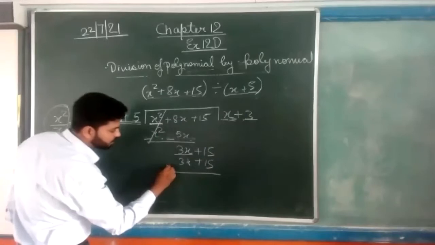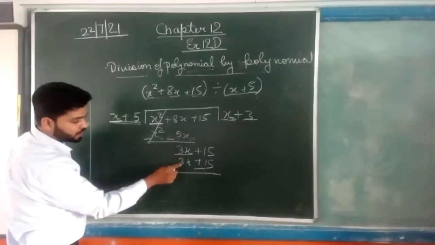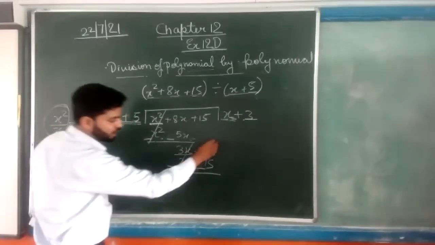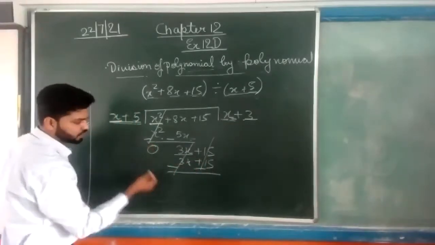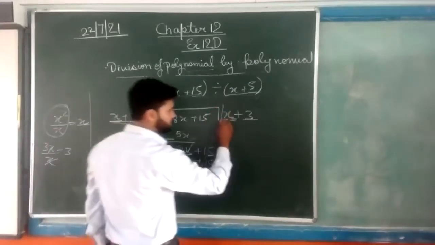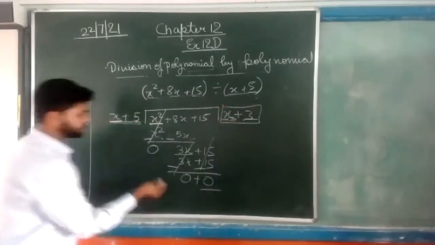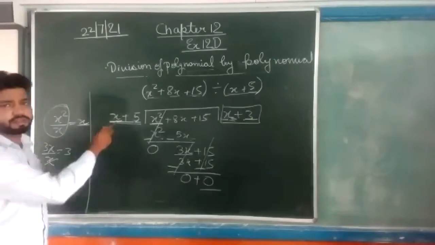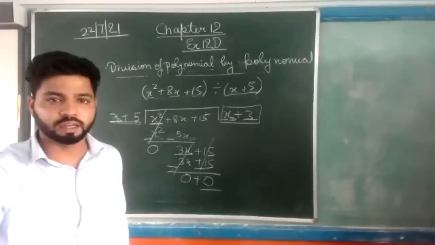Again we will subtract. 3x minus 3x will cancel out, and 15 minus 15 will also cancel out. Write 0 here also, 0 and 0. So the quotient is this, the remainder is 0, the dividend is this, and the divisor is this. Okay, everyone can get this?